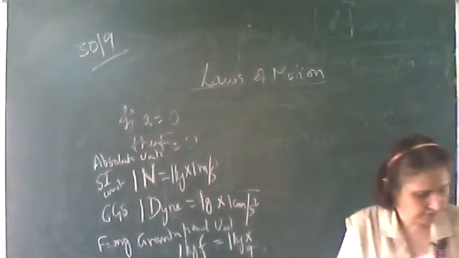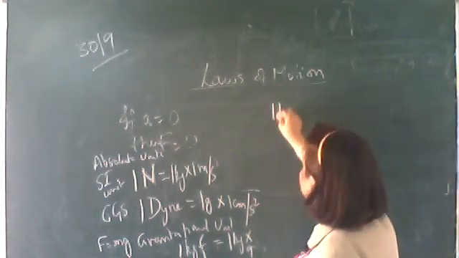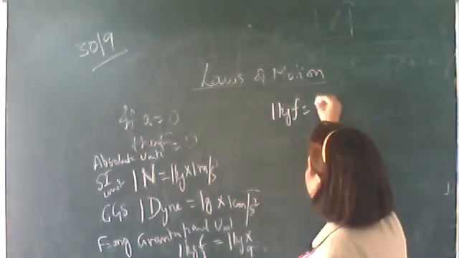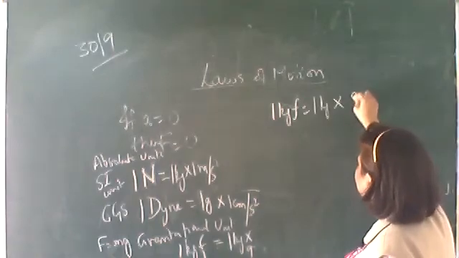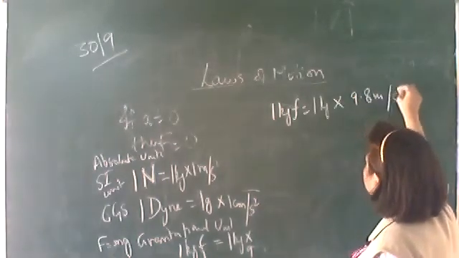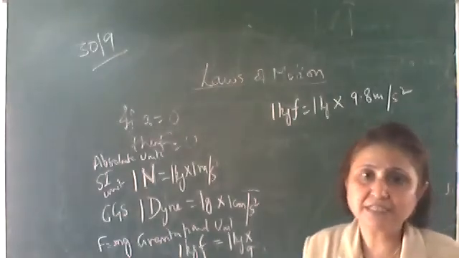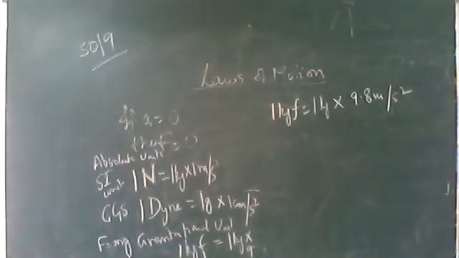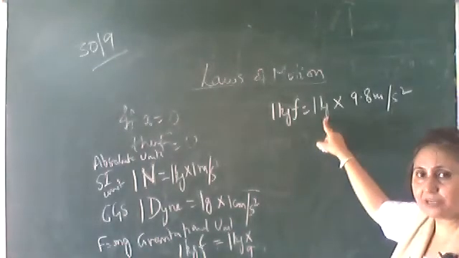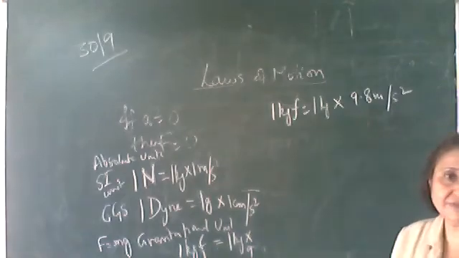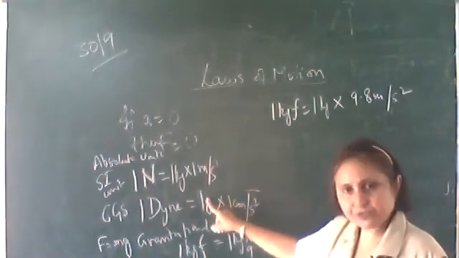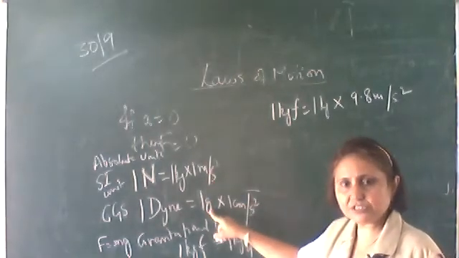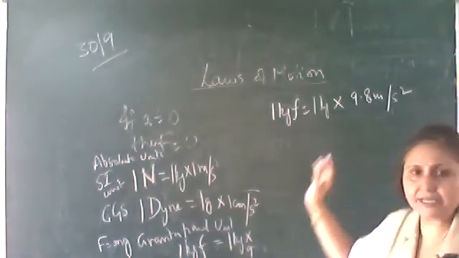Okay, kg weight, 1 kg weight or 1 kg force is equal to mass into acceleration due to gravity. Mass is how much? 1 kg, and the acceleration due to gravity is 9.8 meter per second square. So how can we define this gravitational unit of force? 1 kg force is that gravitational force which when acting on a mass of 1 kg, how much acceleration will be produced? 9.8 meter per second square. So these are the absolute units in SI system, in CGS system. This is the gravitational unit in SI system.